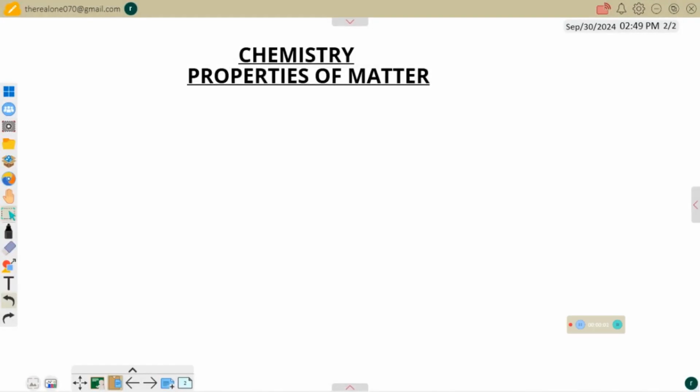All right, let us consider the properties of matter. The word properties here actually means the behaviors. We can also call it the qualities of matter or features of matter. What are the things that matter can display or demonstrate? So that is what we mean by properties here.